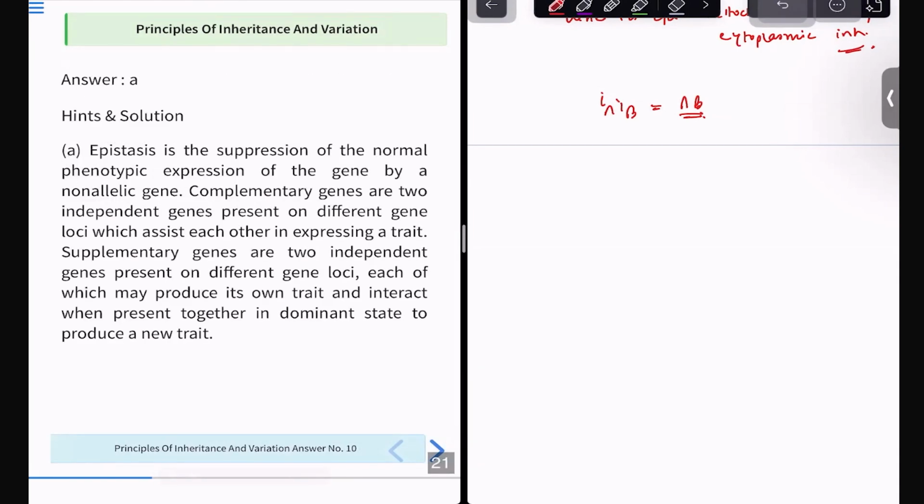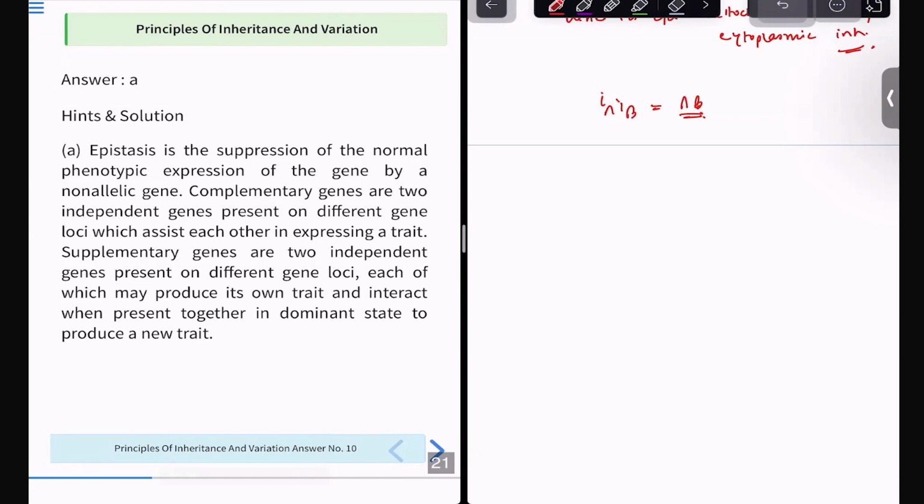Let us read. What is epistasis? Suppression of the normal phenotypic expression by a non-allelic gene. Suppose two genes make up the allele, and there is a third gene that has nothing to do with that allele. For example, there is an allele for tallness and dwarfness, and another allele does something for color. But when that is present, it suppresses the tall gene. That is known as epistasis, the epistatic gene.